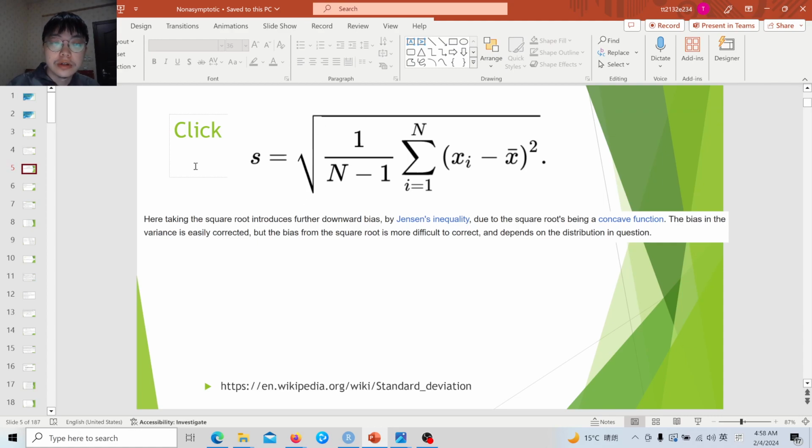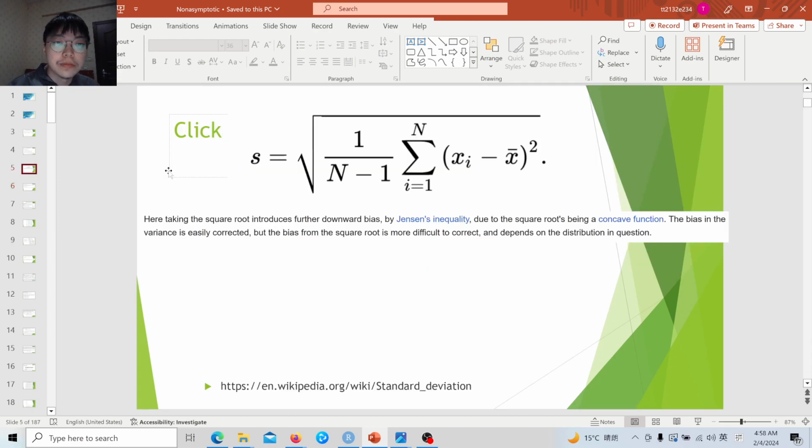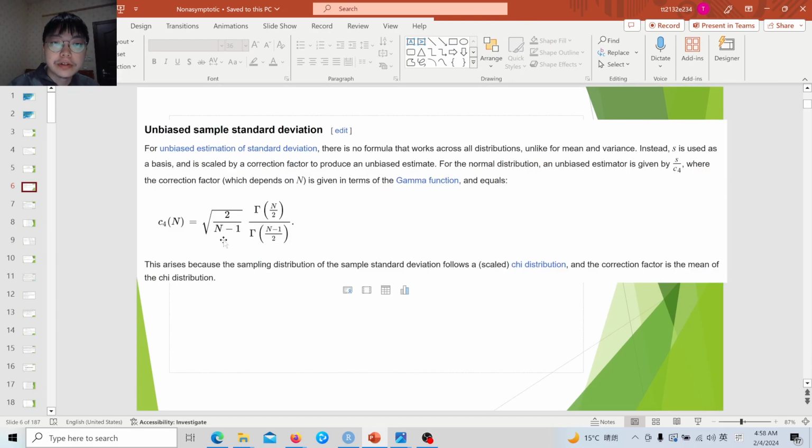This is unbiased for any samples, provided that the population has a finite second moment. If you take a square root of it, you obtain the sample standard deviation. However, this is also a biased estimator. If you want an unbiased estimation of standard deviation, there is no general formula like this, and you must assume some very specific assumptions.